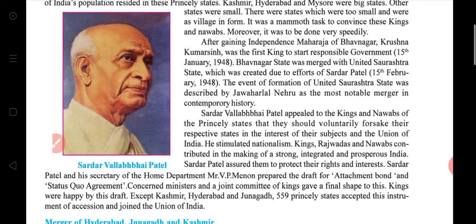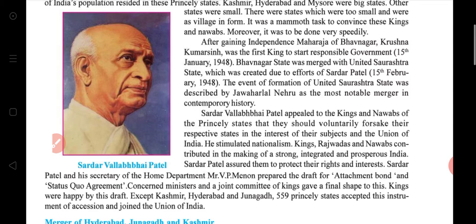After gaining independence, the Maharaja of Bhavnagar, Krishna Kumar Singhji, was the first king to start a responsible government, on 15th January 1948. Please underline. The Bhavnagar state was merged with the United Saurashtra state, which was created due to the efforts of Sardar Patel.